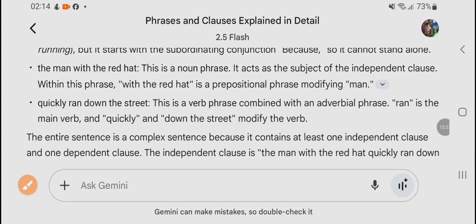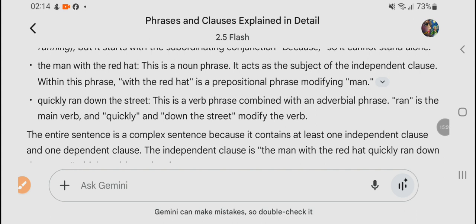Now next is the man with the red hat. This is the noun phrase. Why? Because it acts as the subject of the independent clause. Within this phrase, "with the red hat" is a prepositional phrase modifying man.